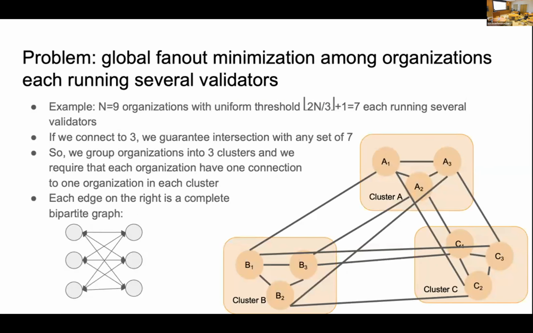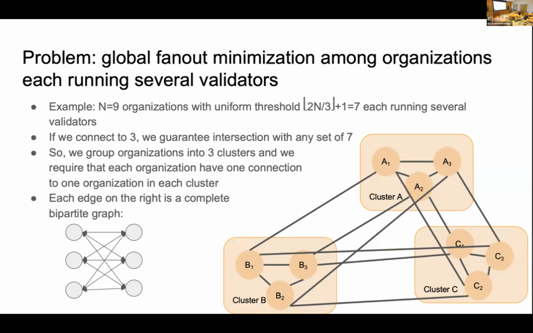Based on the 2 designs, we combine them together. Here's an example of our combination of the 2 designs for fan-out minimization. We first have the example with 9 organizations, uniform, each running 3 validators. Based on Stellar's design, for 9 organizations the threshold is the floor of 2/3 of N plus 1, so it's 7, which means that if we connect to 3 organizations, then we are guaranteed to have an intersection with any set of the threshold of 7.